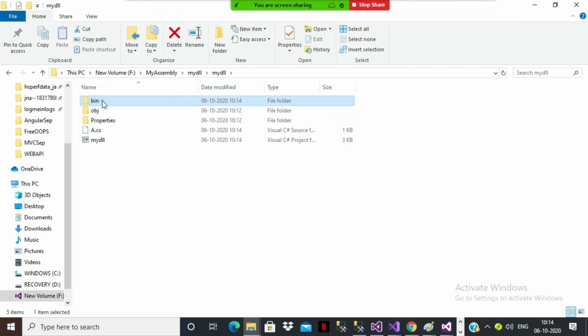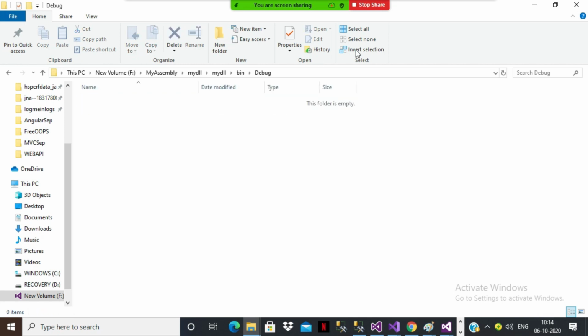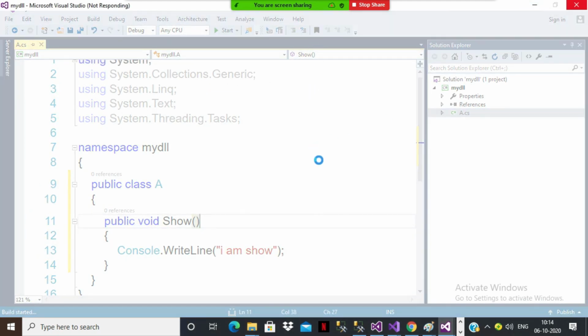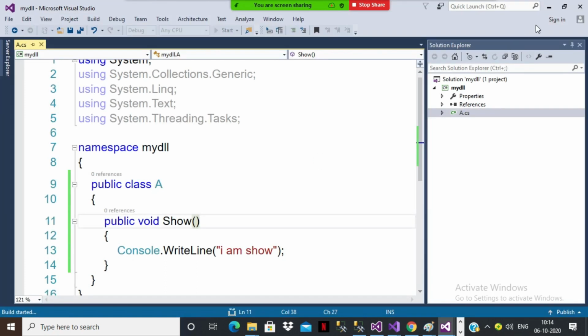There you can see bin. There you can see debug. There you can find the DLL file. I think the project is still building. After build successful, you can find it. Here you got build started.